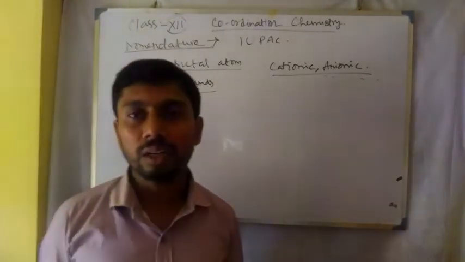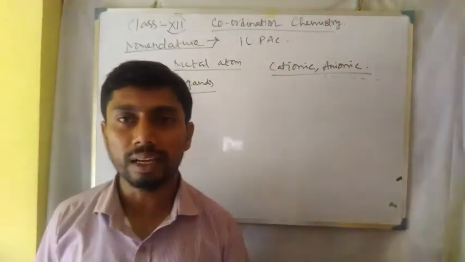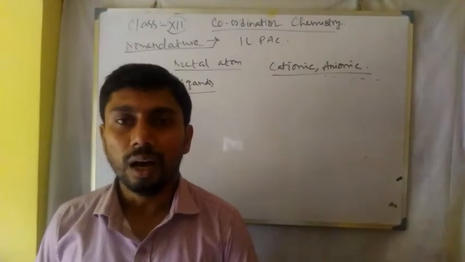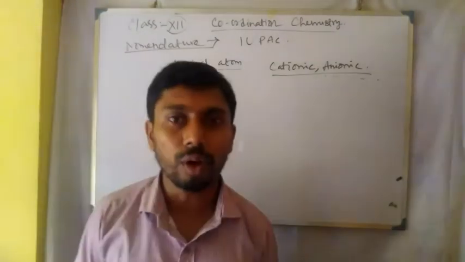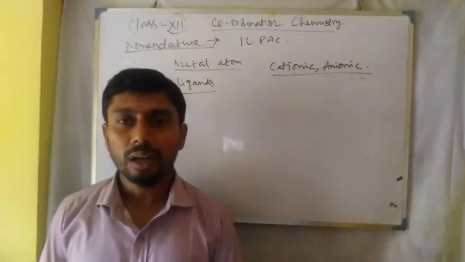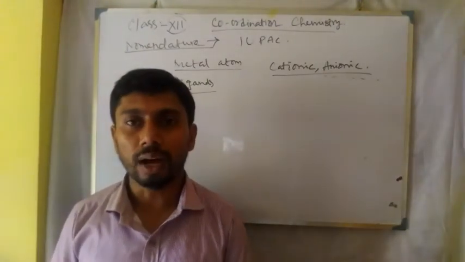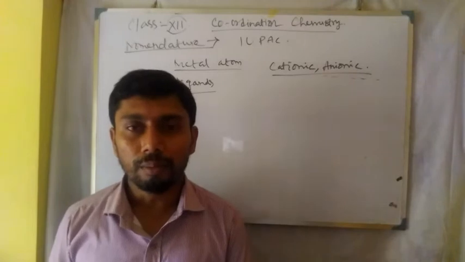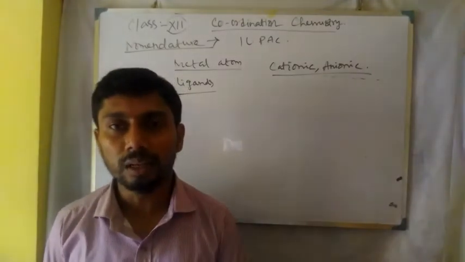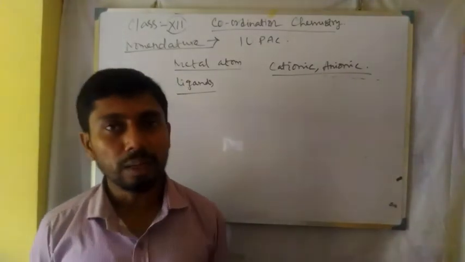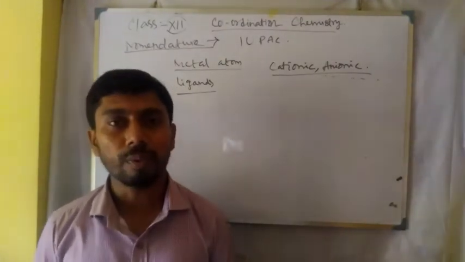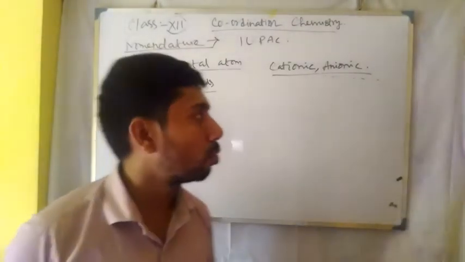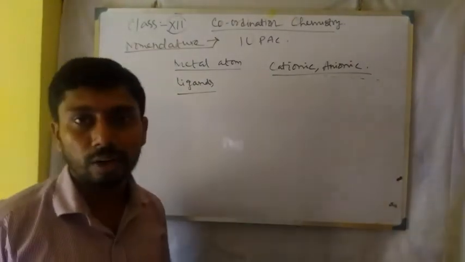When a cationic species is there, there is no change in the name of the metal atom. Suppose it is a compound of iron, then iron 2 or iron 3 will be represented in the bracket. But if it is an anionic complex, then there is a change. So first of all, this section is to nomenclate the central metal atom.